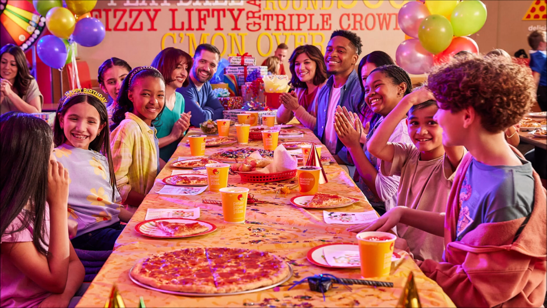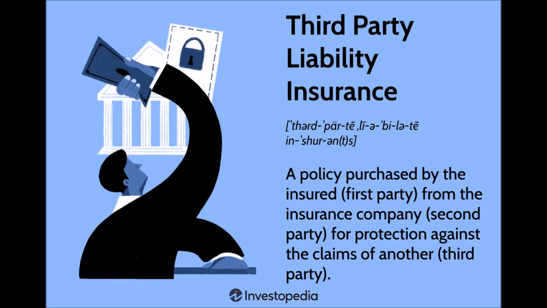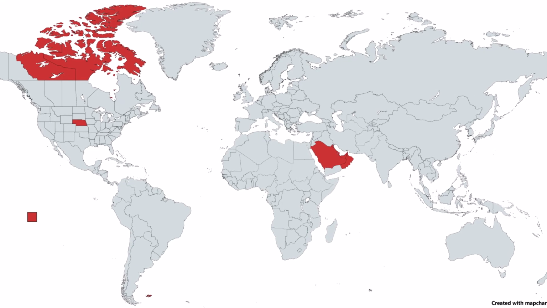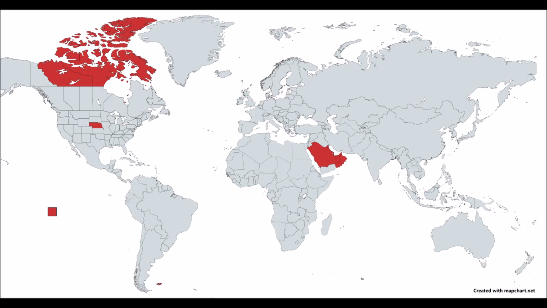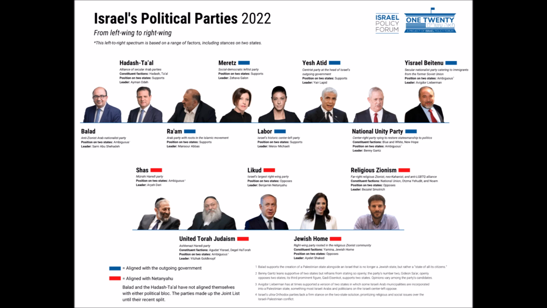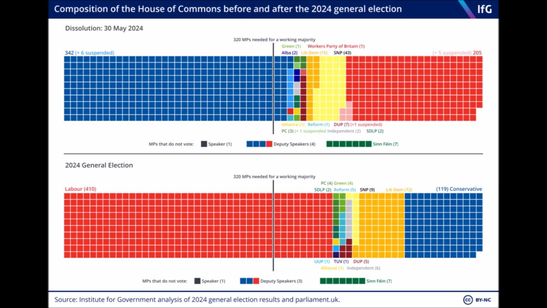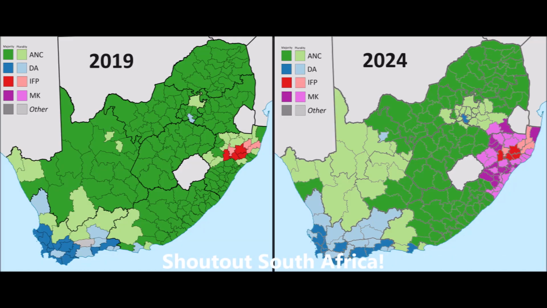Parties. No, not that kind of party, or that kind. Assuming you're not living in one of these places, so pretty much the Middle Eastern absolute monarchies or Nebraska for some reason, your legislature is made up of parties, political parties. Some countries have many parties, some have one, some have many parties but only a few are dominant, and some have many but only one ends up winning most elections.